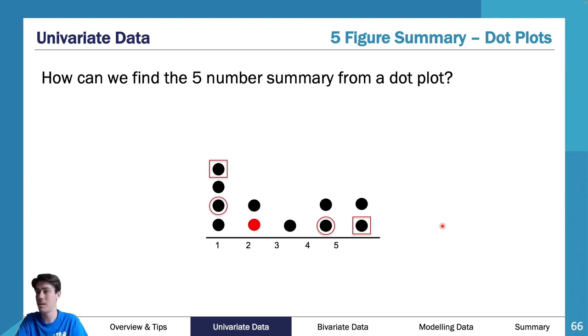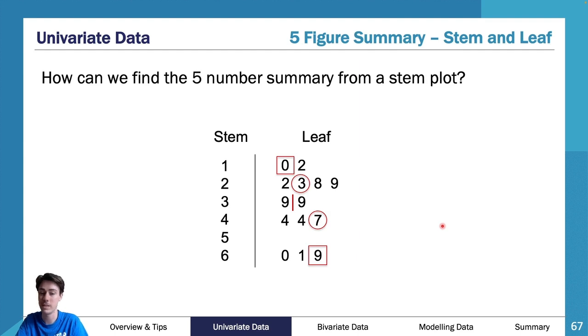Now you can do the same on a dot plot. We already talked about the median before, but you can do the exact same thing on a dot plot. You have this information, you can go ahead and do it. You can do it on a leaf plot. You can do it all the same. But the single best way to represent a 5-figure summary is through a box plot.